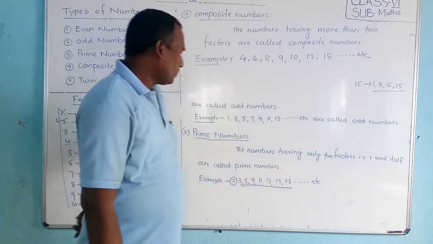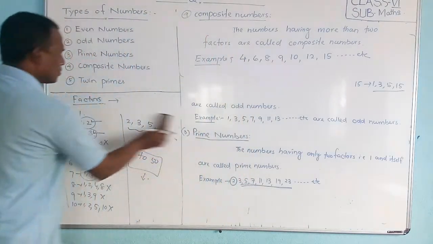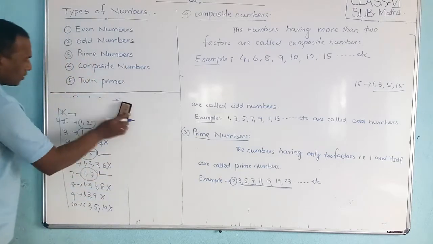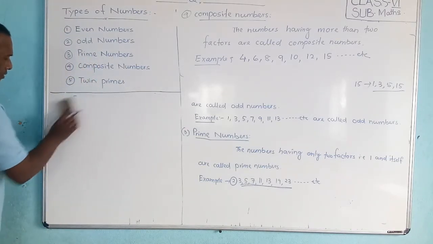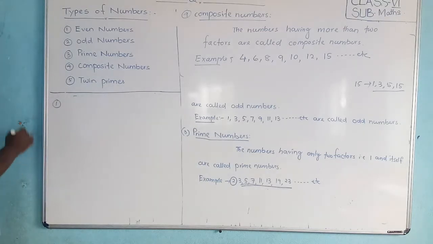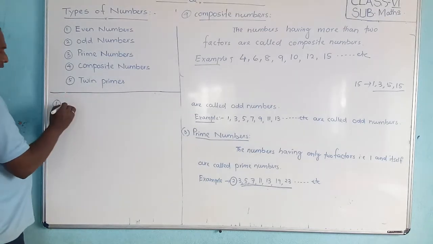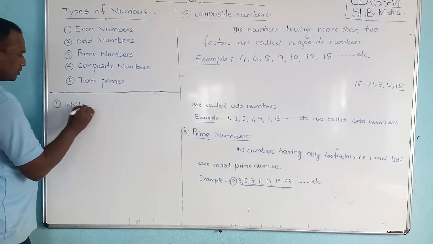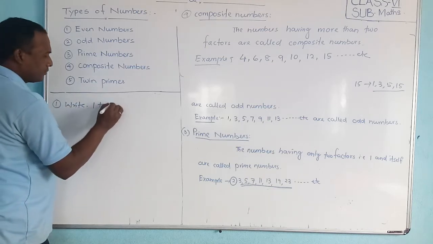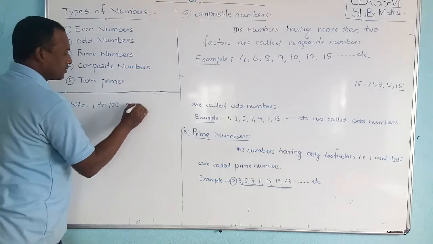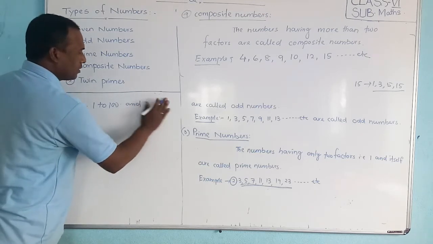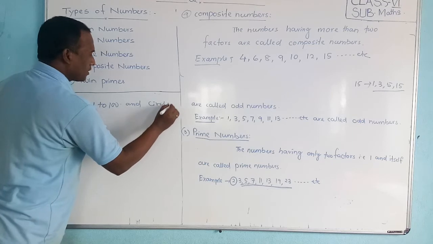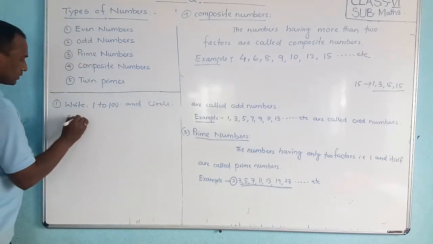Okay, students, so you have to do this at home. You should practice this, friends. Write 1 to 100 and find and circle the even numbers.